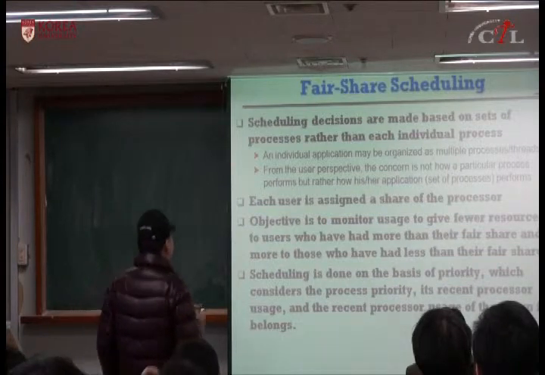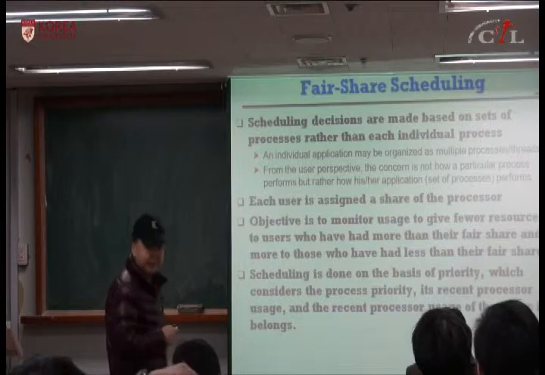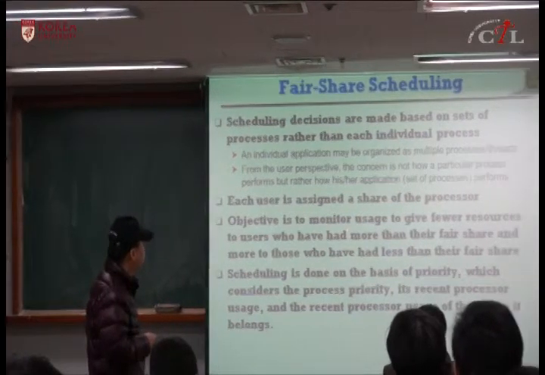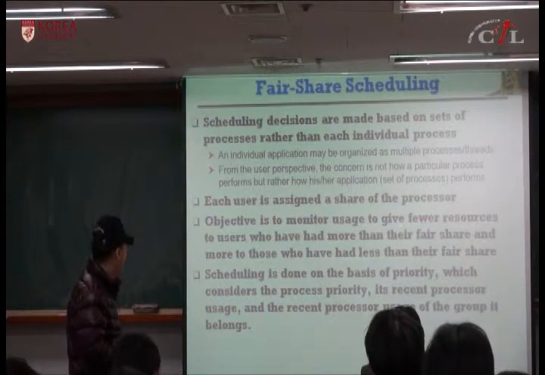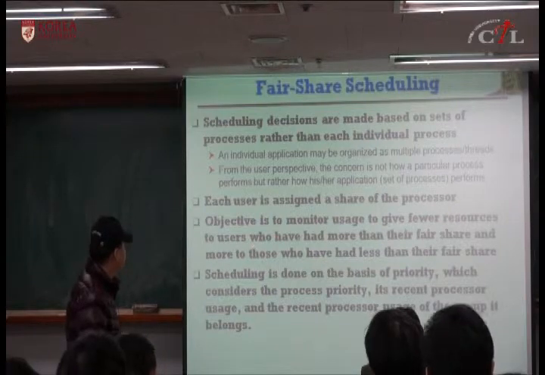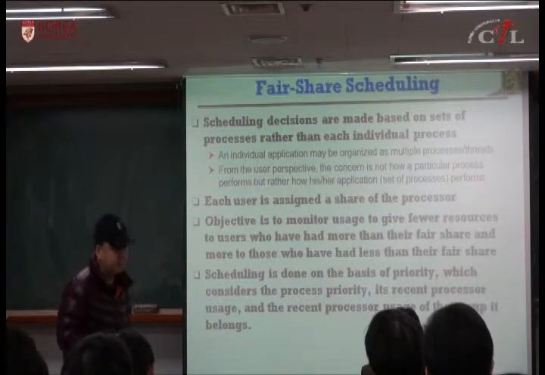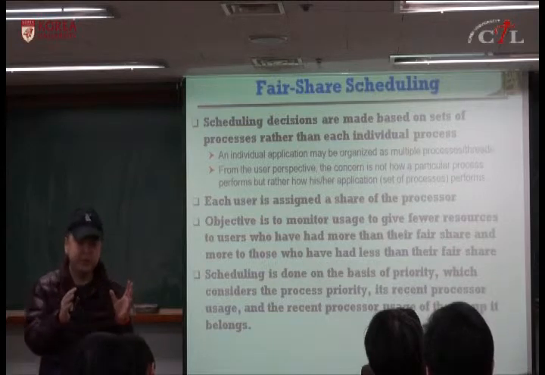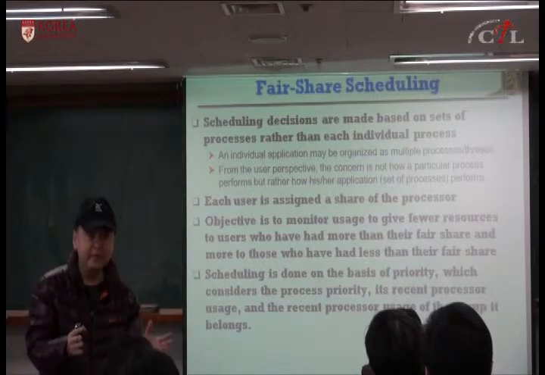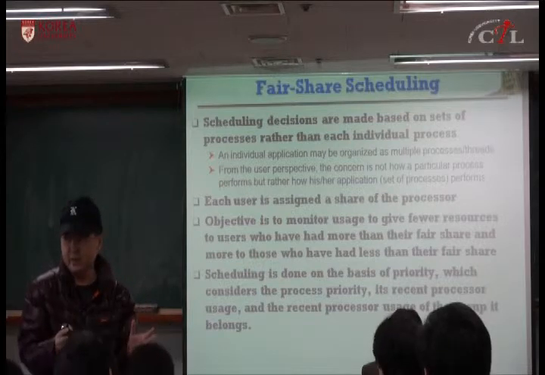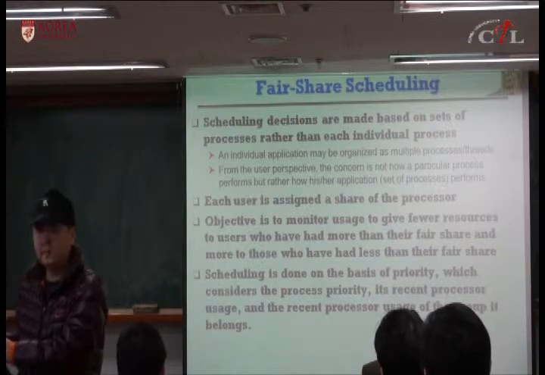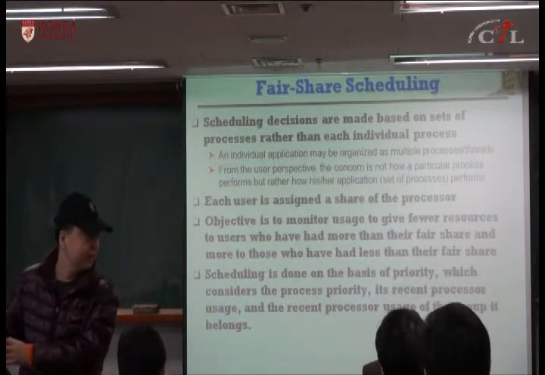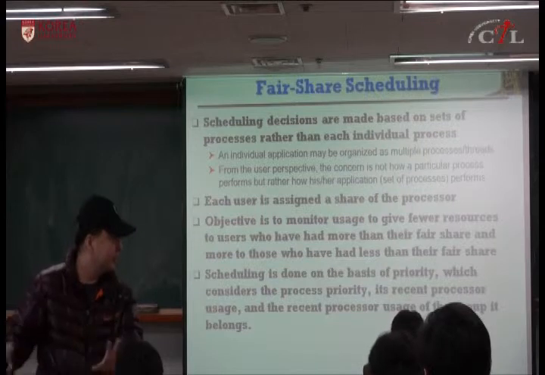The objective of this fair share scheduling is to monitor processor usage and to give fewer resources to users who have had more than their fair share. So if user A is using the CPU for a longer time and asking for more resources, then we try to give priority to other users who have been using fewer resources in the system than this user, because this is fair scheduling.